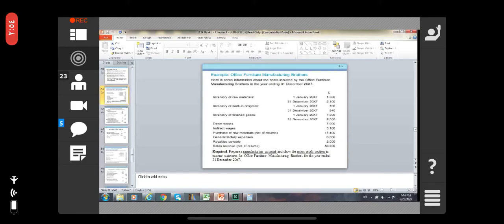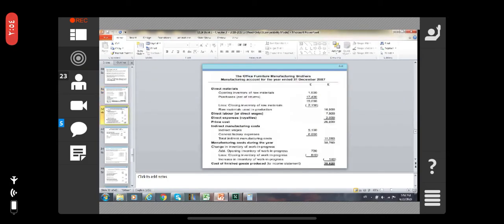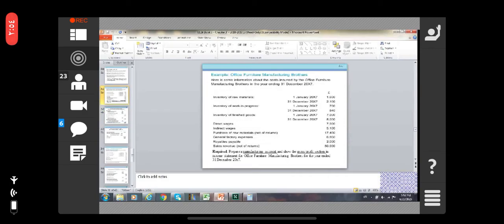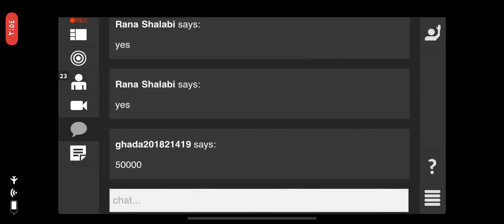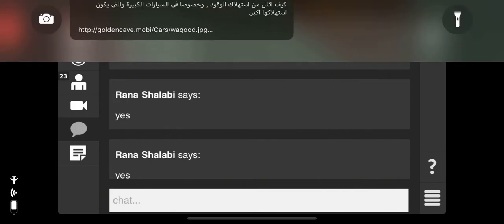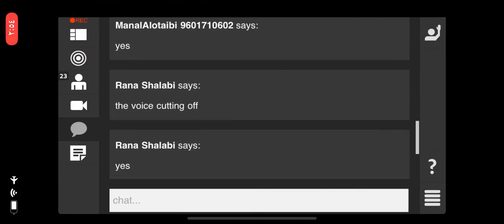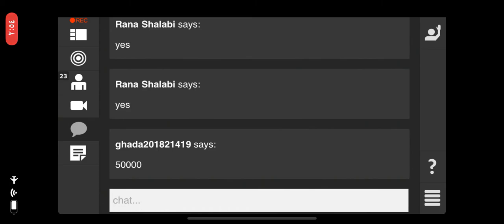The closing inventory. See here, what is the closing inventory? This is not the closing inventory, right? 50,000 is the sale, not the closing inventory.